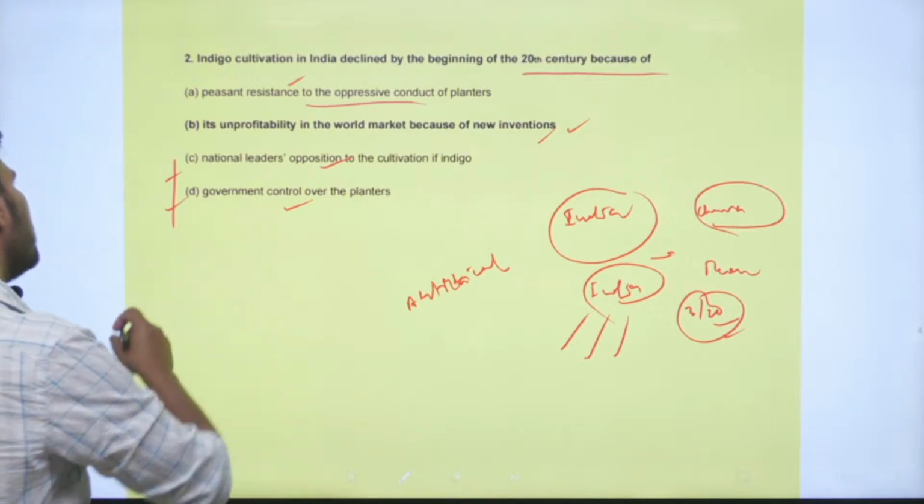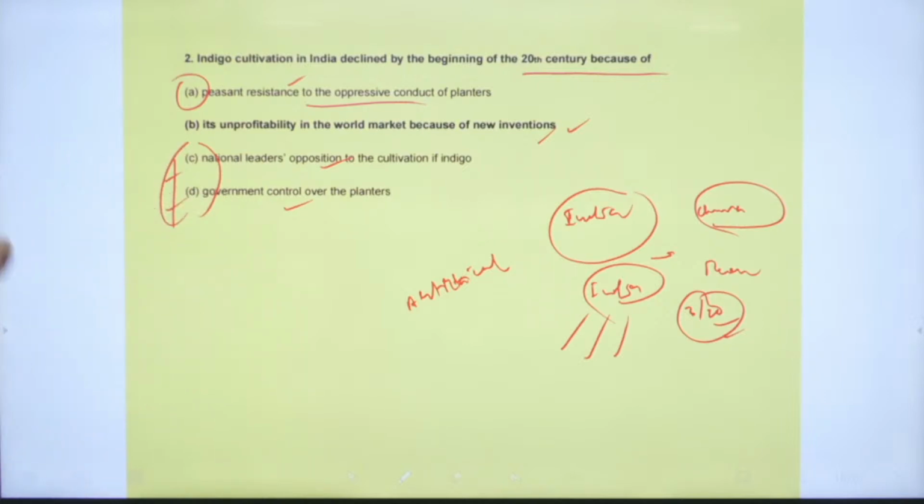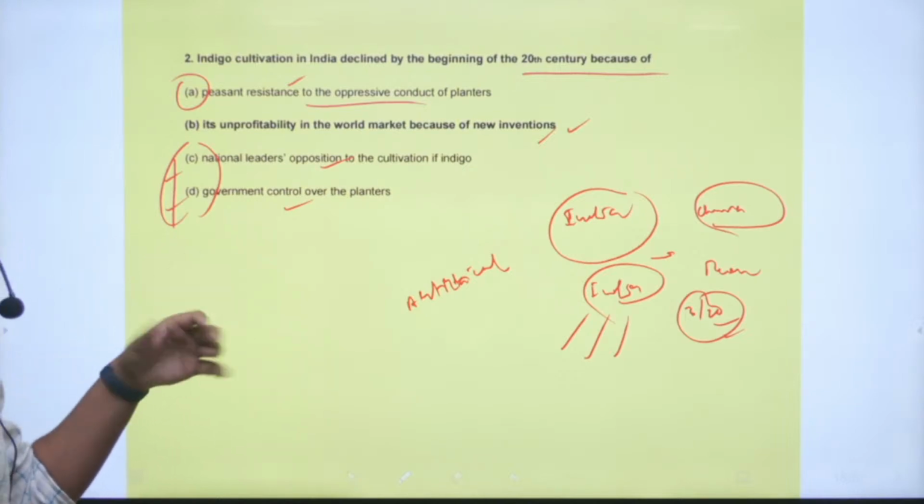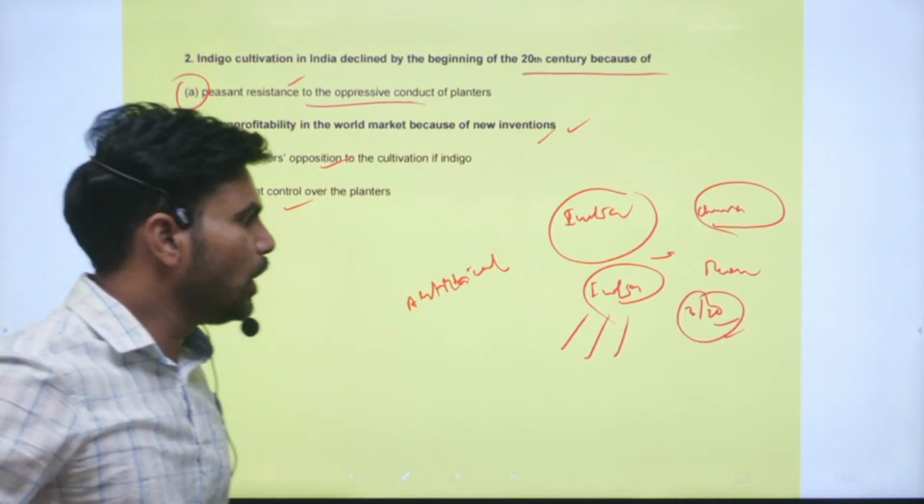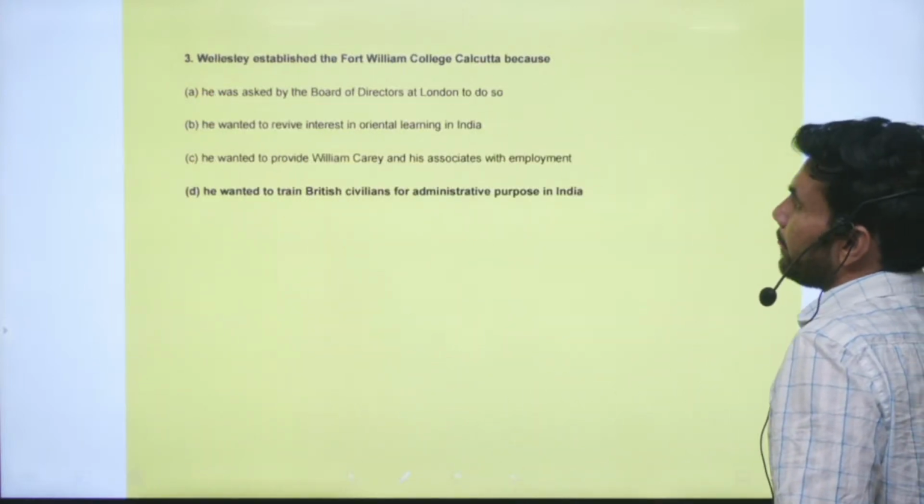But still, the British planters were still able to force the farmers to cultivate until it became unprofitable. So that issue only, the invention of artificial colors, could stop the indigo cultivation in India. Right.